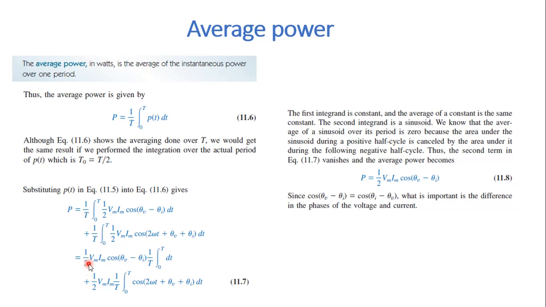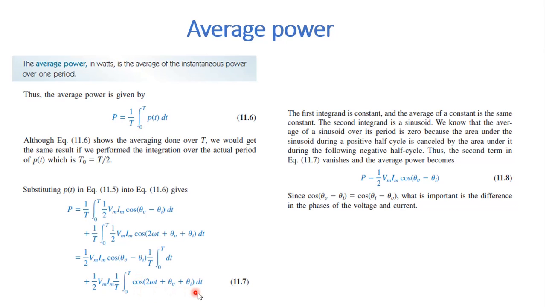So after integration, we'll get this. The first term becomes half Vm Im cos of theta v minus theta I, because all these things are constant. Only we have the term dt. So the integration of dt is t. Substituting the limits, we get t minus 0, so that t and the 1 by t get cancelled. So we get this as a constant term. And the second part is half Vm Im times 1 by T integral from 0 to T.